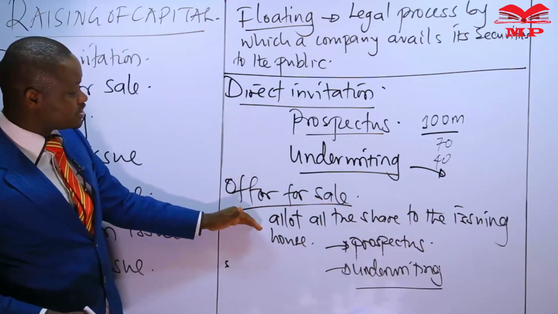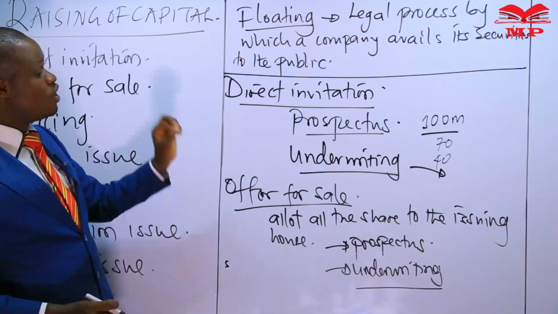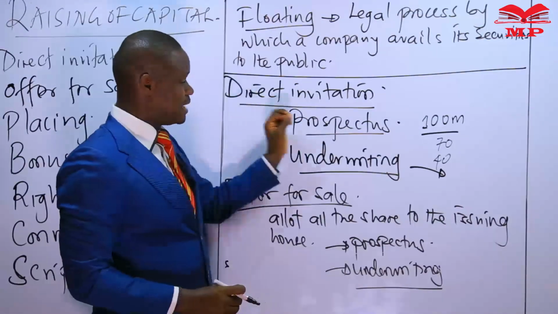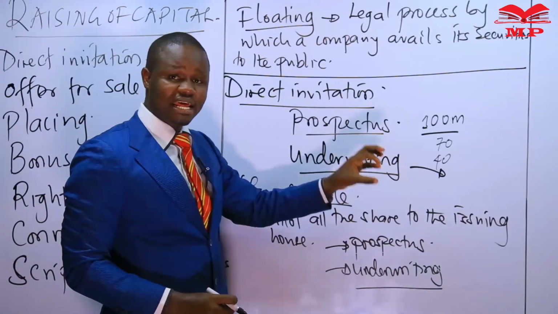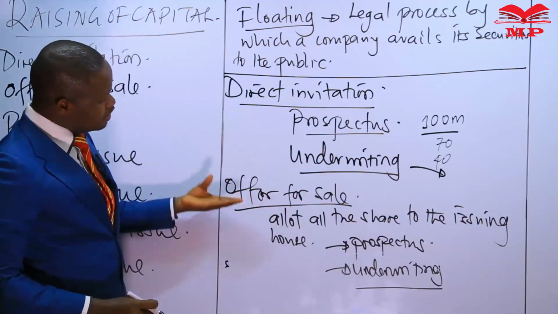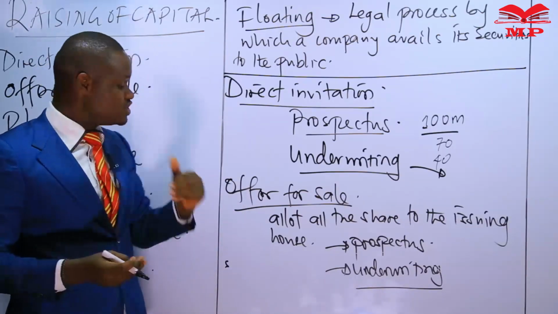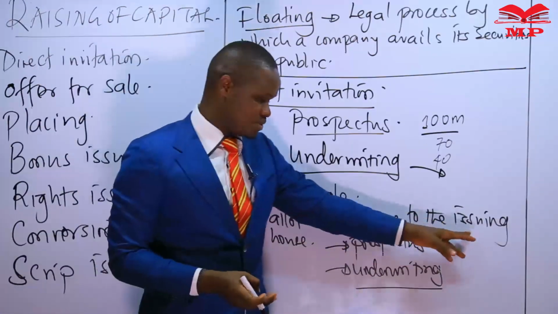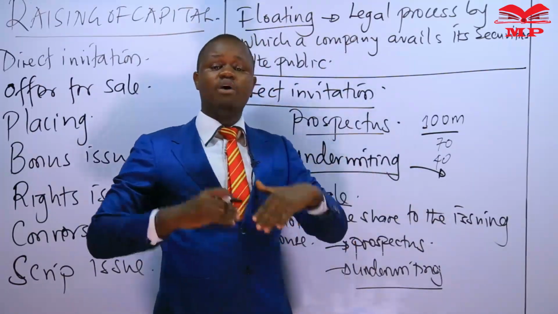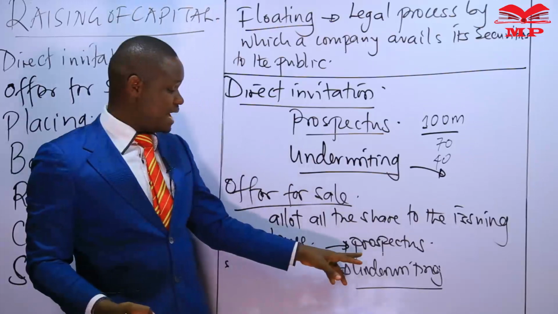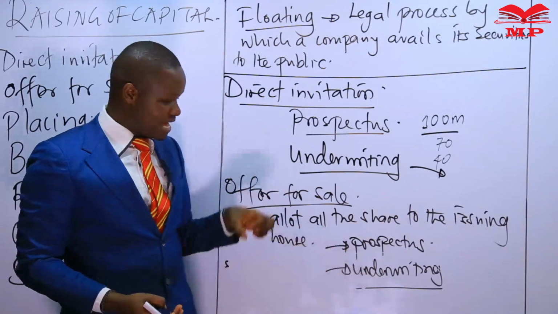So the main difference we notice between these two processes, in the direct invitation, the company raising capital goes directly to the public, prepares the prospectuses by themselves, and if any underwriting is necessary, they also underwrite by themselves. In the offer for sale, they get assistance. They transfer the responsibility of the issue to a second company known as the issuing house. How so? They are allotting all these shares to the issuing house, which in turn now issues them to the public. By preparing a prospectus on behalf of them, they also arrange underwriting if necessary on behalf of them.